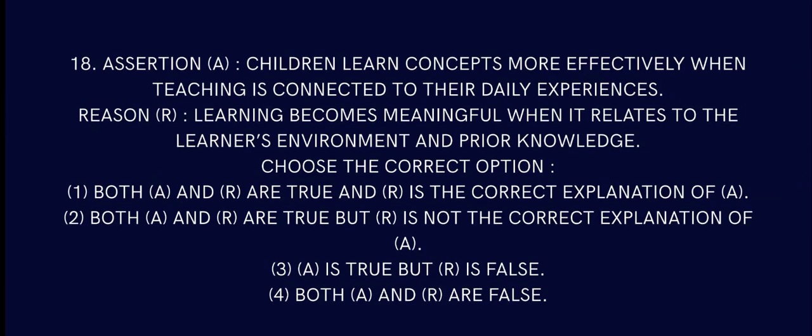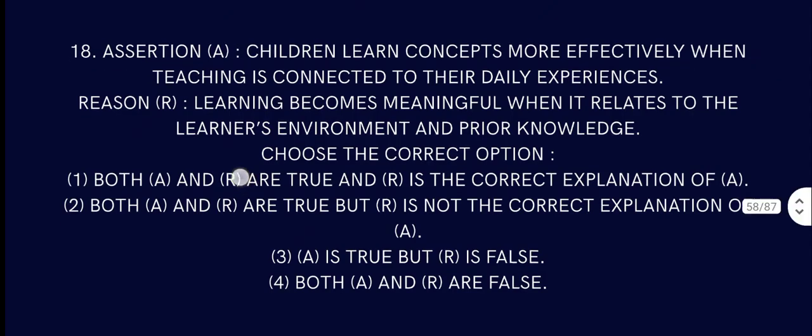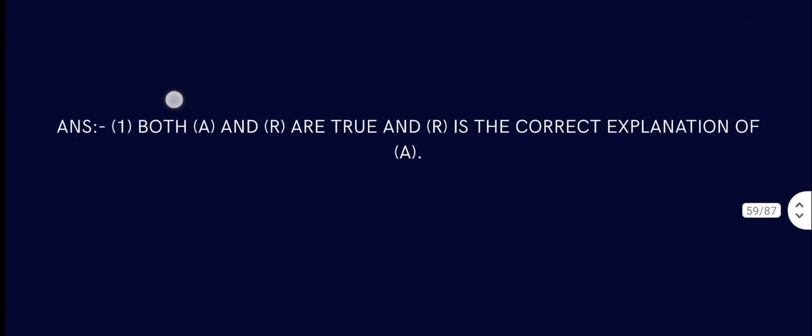Question number 18. Assertion: children learn concepts more effectively when teaching is connected to their daily life. That is correct. Reason: learning becomes meaningful when it relates to the learner's environment and prior knowledge. Yes. So assertion is true, reason is true, and it forms a connection of because. So both A and R are true, and R is the correct explanation of A.